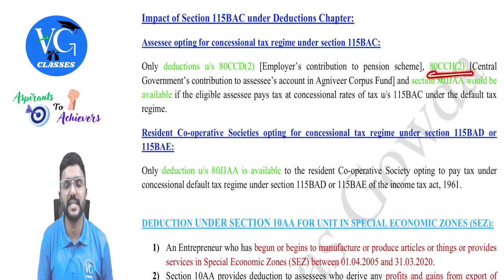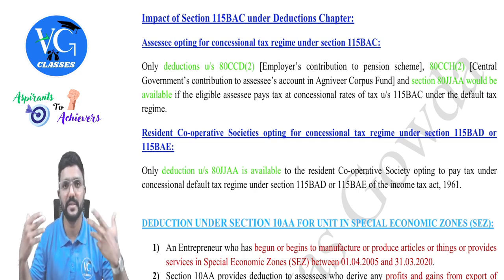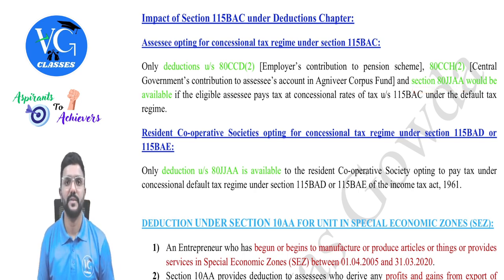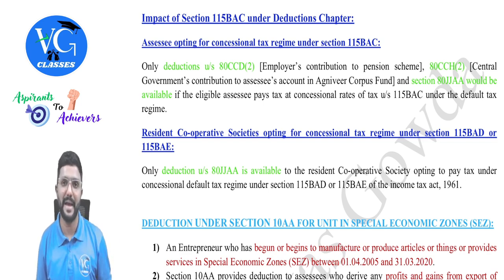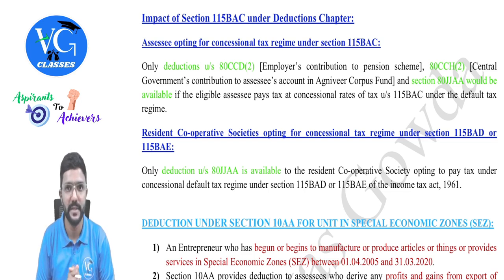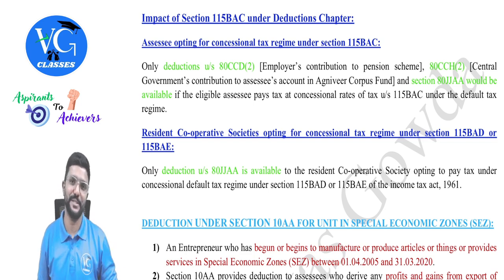Then a deduction under section 80CCH subsection 2, that is central government contribution to Agniveer or Agnipath scheme. Okay. Then 80JJAA, that is with respect to salary or wages paid to new regular workmen. Okay. Only these 3 deductions are allowed, guys. Rest all of them are blocked under the default regime.